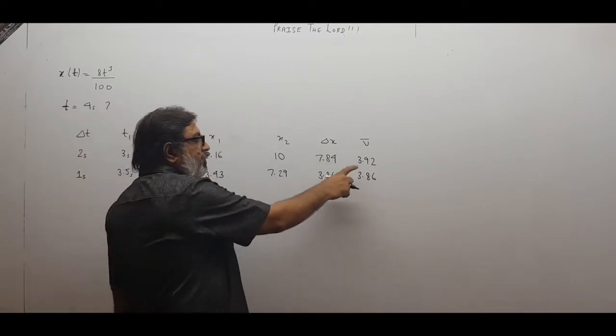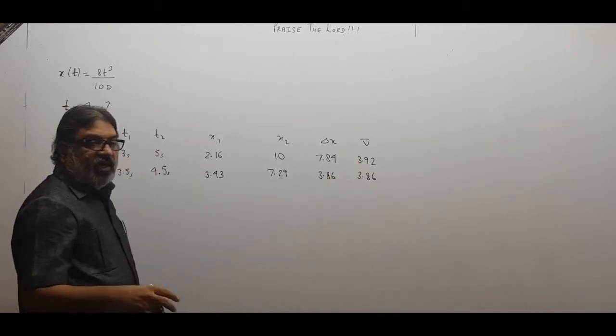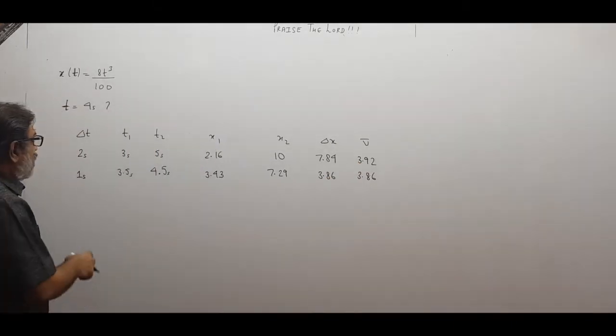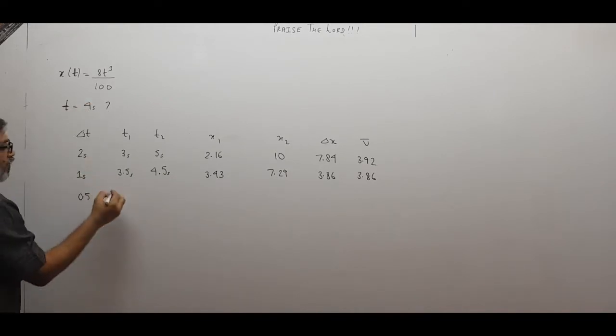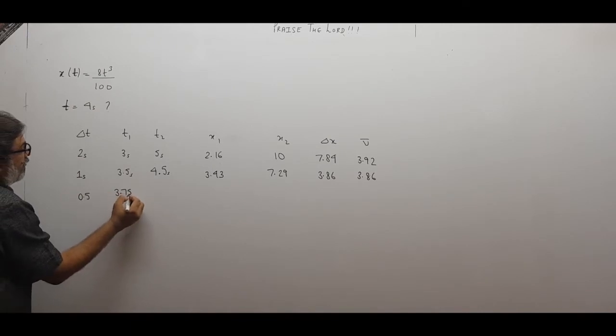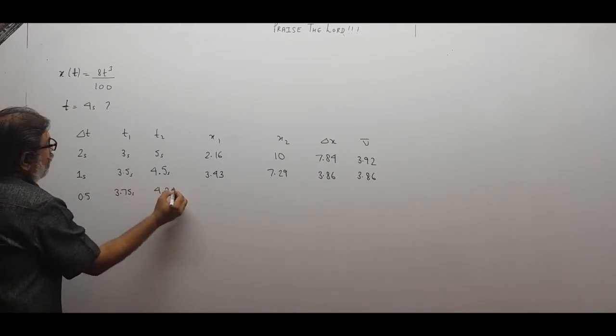So see, if we decrease the time interval from 2 seconds to 1 second, average velocity is changing. That means neither 3.92 nor 3.86 are the velocity at 4 seconds. Let us decrease the time interval, say 0.5 second. So half of this will be 0.25. So 3.75 second and 4.25 second.